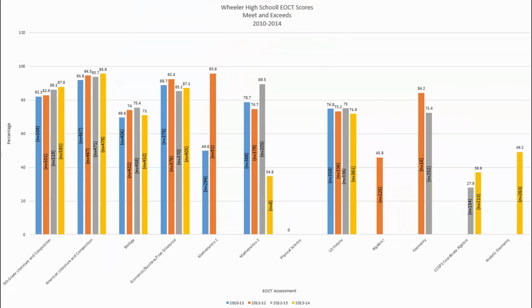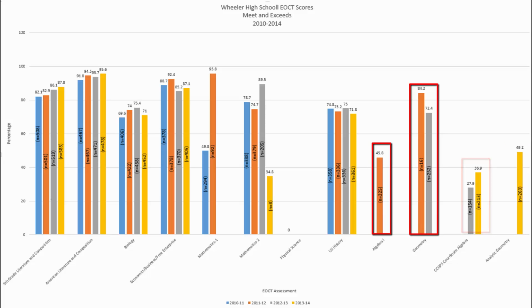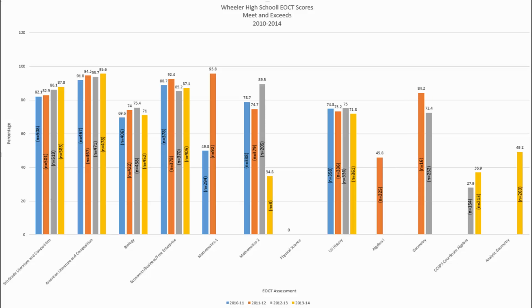For example, there are several areas in math, such as analytic geometry, coordinate algebra, and geometry, that show only 1 or 2 assessments. This is due to the fact of changing standards and changing assessments. Also, physical science has been recently removed and as such has no data at all to show for it. And we saw over here in mathematics too, which we'll discuss in a little bit, the significant drop in scores going from 89.5 all the way down to 34.8. In the next few slides, we'll take a look and we'll target more specific areas.